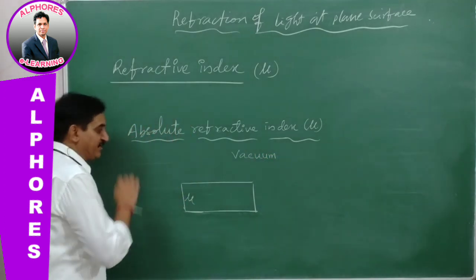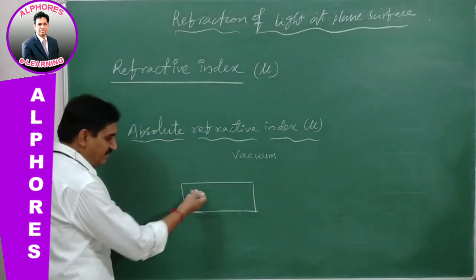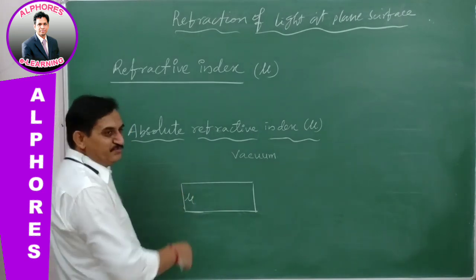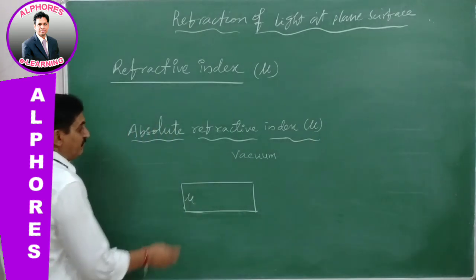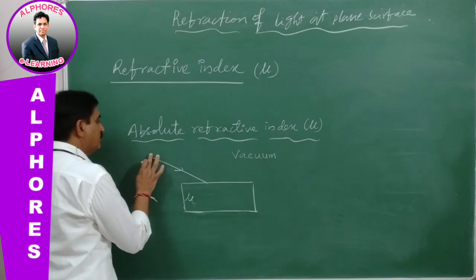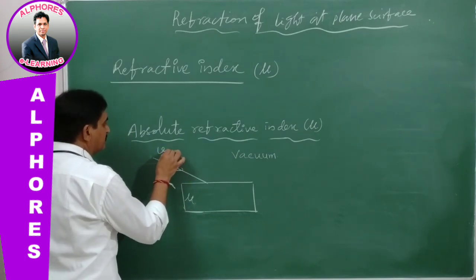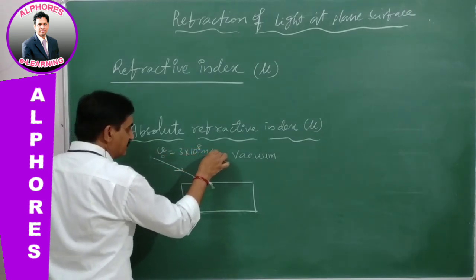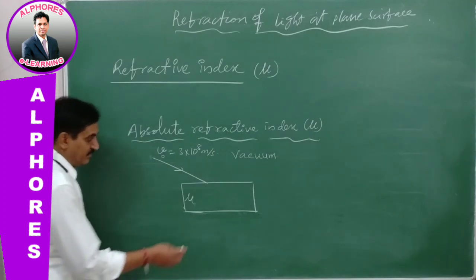It is kept in vacuum. It is a glass, some transparent material. It has its own refractive index, of course, but it is kept in vacuum. When the light is traveling from vacuum, in which the velocity of light V0 is equal to 3 into 10 to the power of 8 meter per second. This is the velocity of light in vacuum, or speed of light in vacuum.